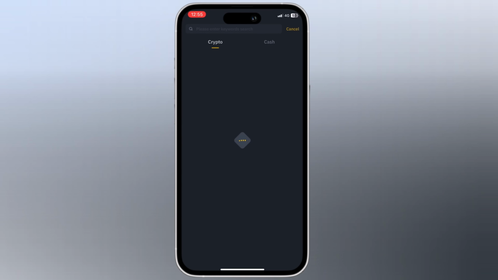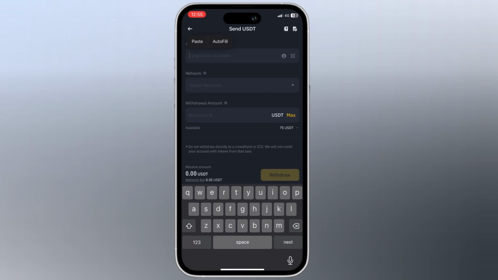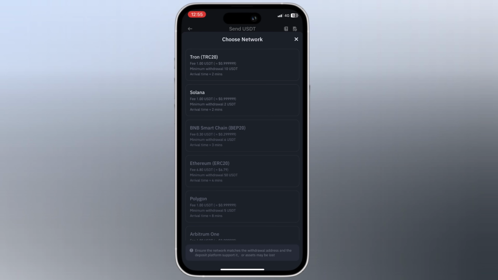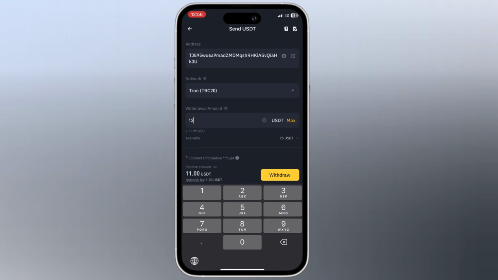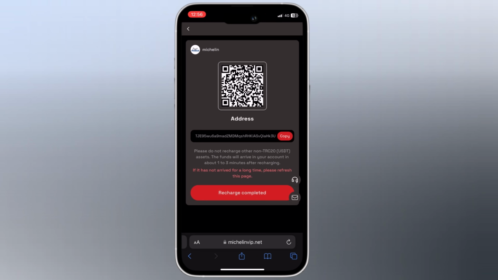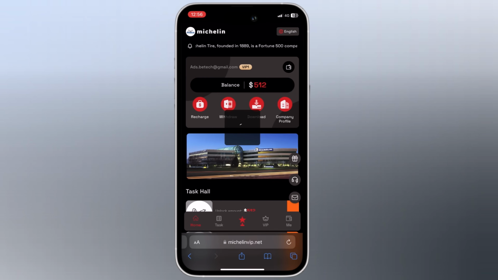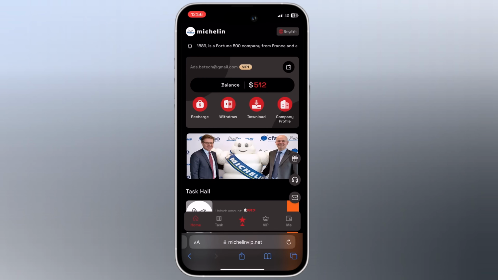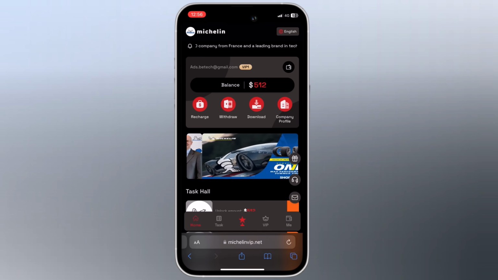Here I click on withdraw. Here I paste the address, choose network TRC20. Here I enter the amount 12 USDT and click on withdraw. After withdrawal, open this page again and click on recharge completed. Within a minute or two you will get the deposit into your wallet. And yes, you can see we have got 12 USDT into my account and now my balance is 512 USDT.